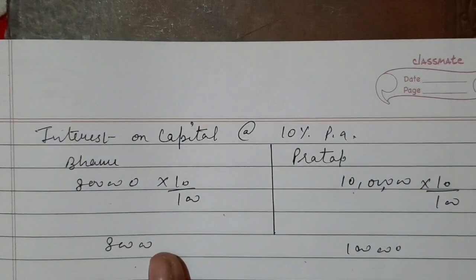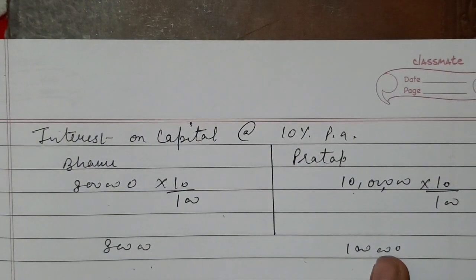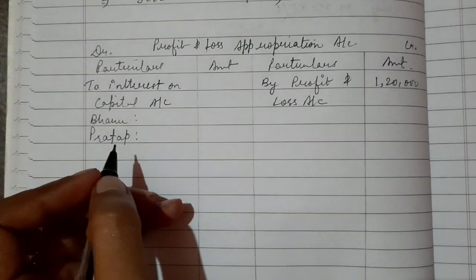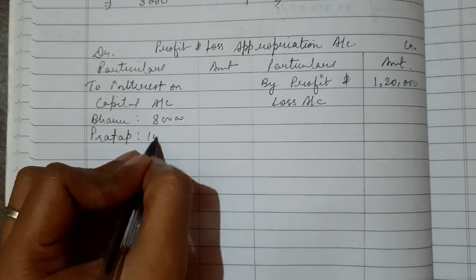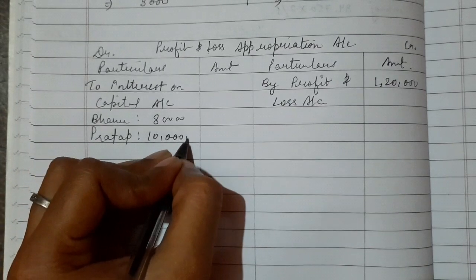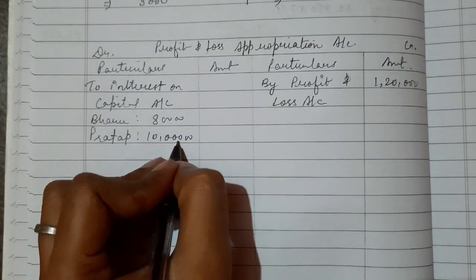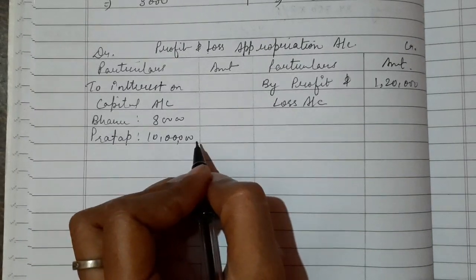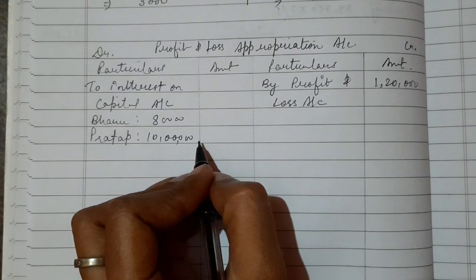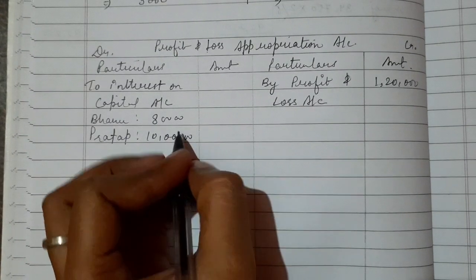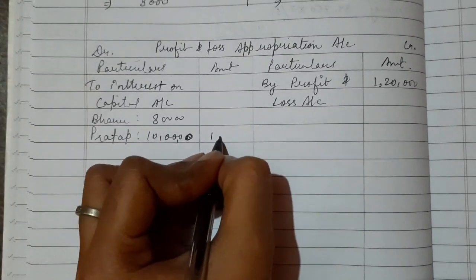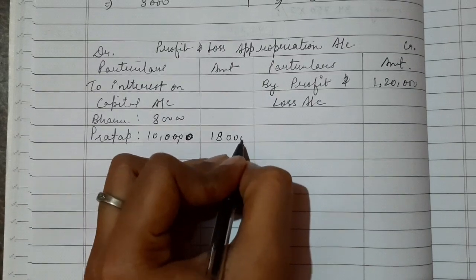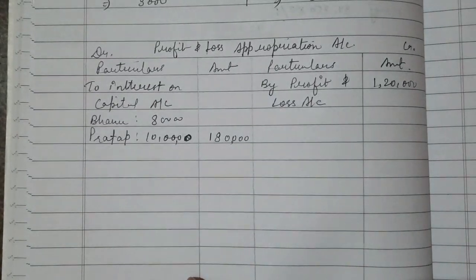So this is 80,000 and 1 lakh. Now I will write the amount here. So this is 80,000 and this is 1 lakh.